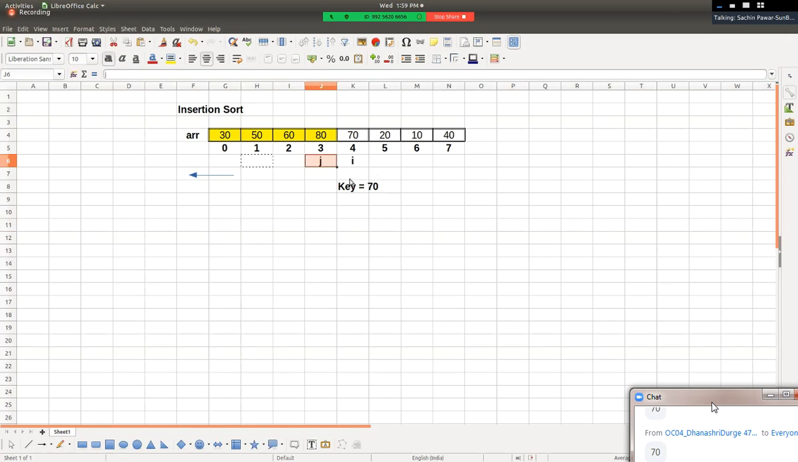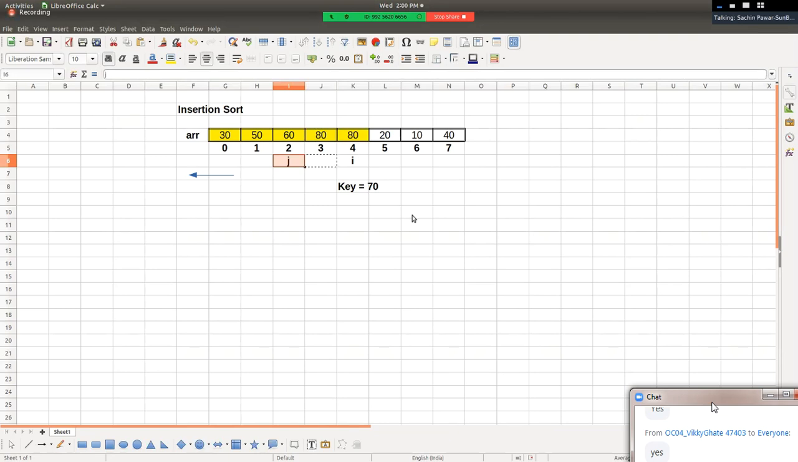So 70 first gets compared with 80. Is 70 less than 80? Yes, and hence 70 should get inserted before 80. सर लेकिन डायरेक्टली इंसर्ट कर सकते हैं क्या? नो. Why? Because इसके पहले भी एलिमेंट हो सकता है ना, right? And hence we need to shift 80 to the right hand side by one position and we'll say j minus minus.